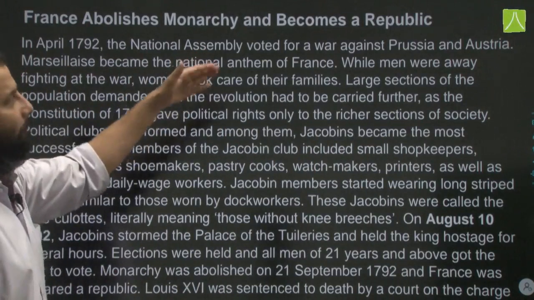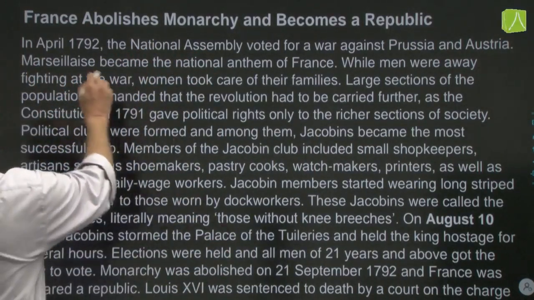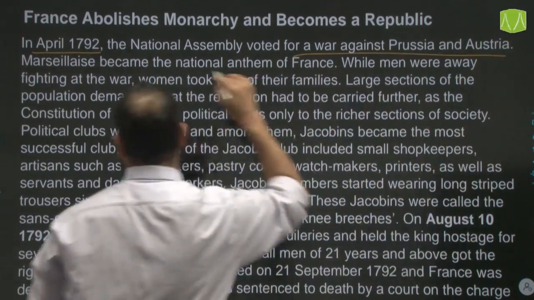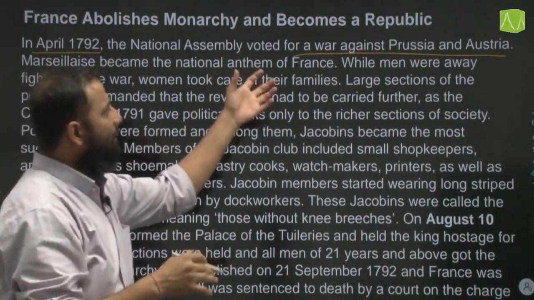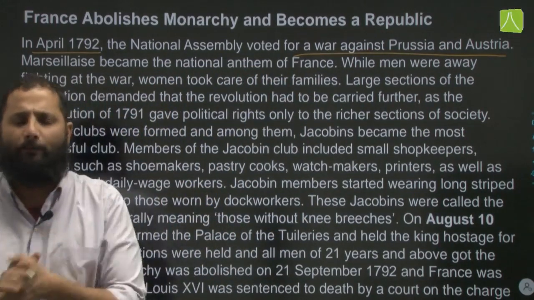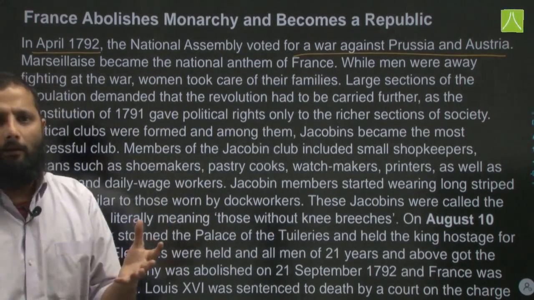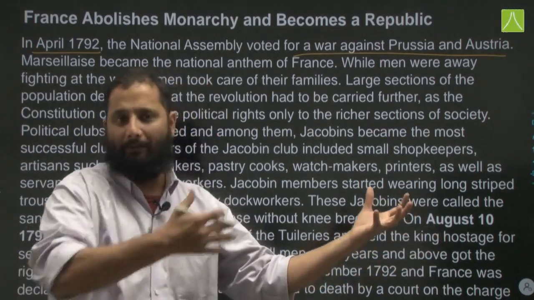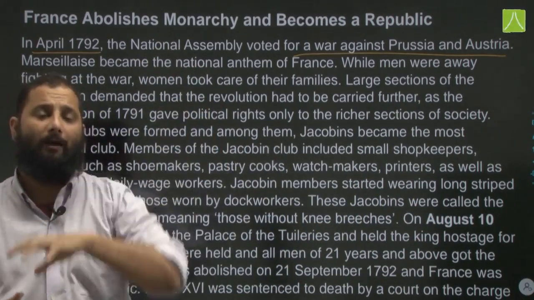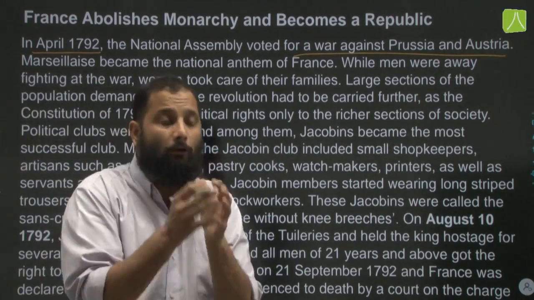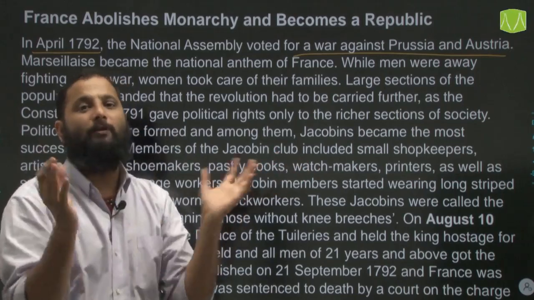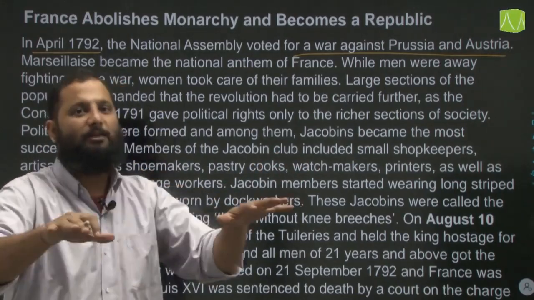Now France abolished monarchy and becomes a republic later on. Then in April of 1792, the National Assembly voted for a war against Prussia and Austria. The reason behind this was Louis XVI was in secret negotiations with the king of Austria and Prussia. Why? Because the king wanted to suppress what the revolution had done in France and these revolutionaries, so he needed help. Even the kings of Prussia and Austria were ready to help him, because they did not want an experiment which took place in France to spread to their regions as well. So therefore they wanted to crush this experiment.